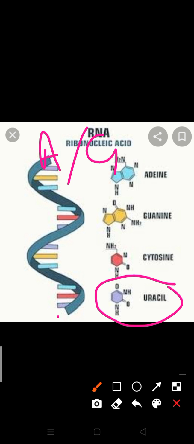RNA is basically less stable as compared to DNA. We know this because we discussed it in our last video. But an interesting thing about RNA is that it was the first genetic material. There is now enough evidence to suggest that RNA is essential for life processes. What are the life processes?